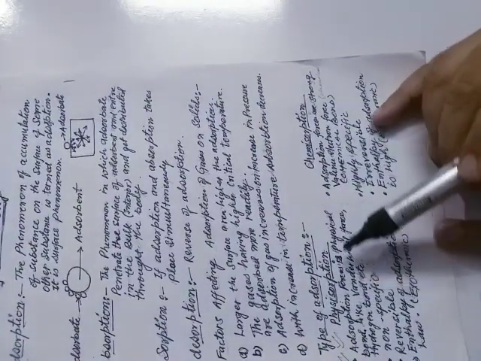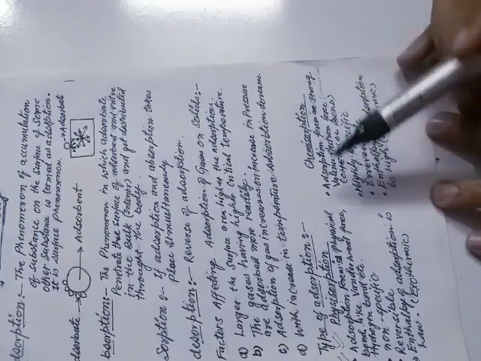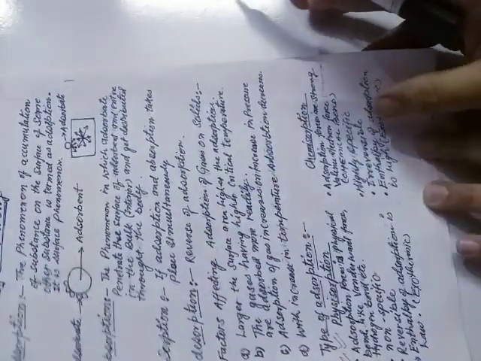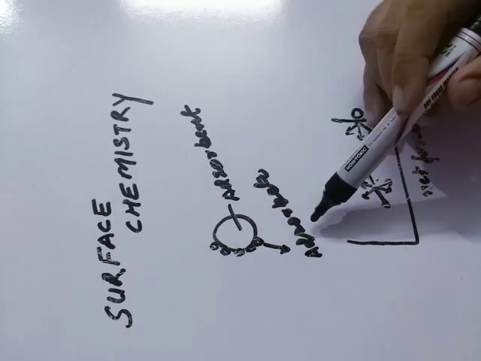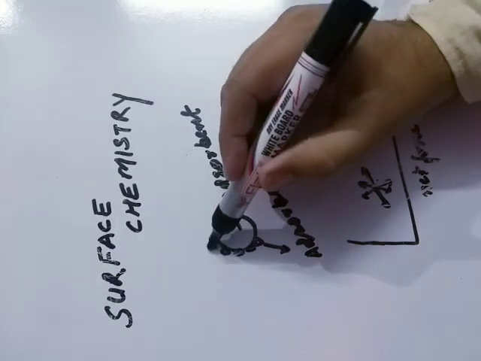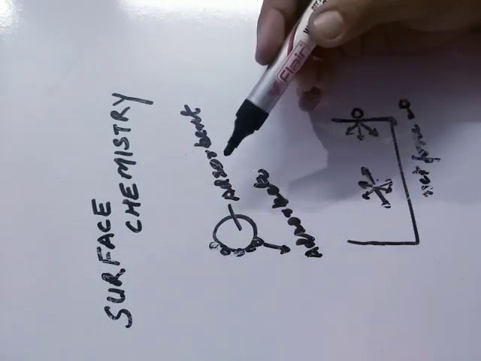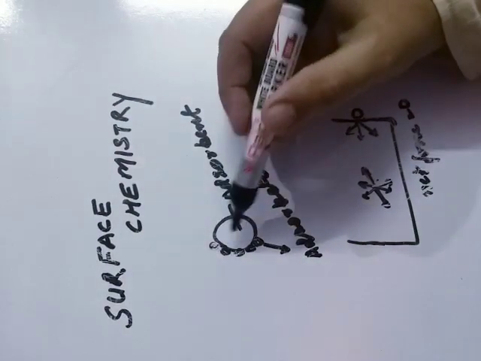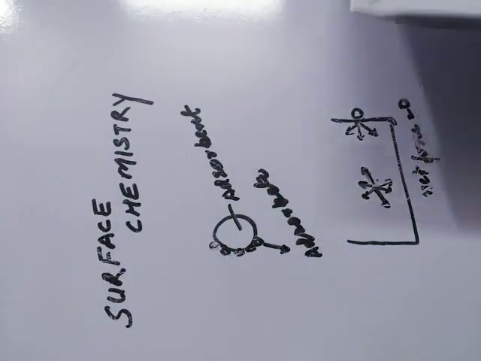Now there are two types of adsorption. One is physisorption, the other is chemisorption. Physisorption is when the force between the adsorbent and the adsorbate is physical. A physical bond is there. In that case, we can say that it is physisorption. If there is a chemical bond established between the adsorbate and the adsorbent, that is called chemisorption.